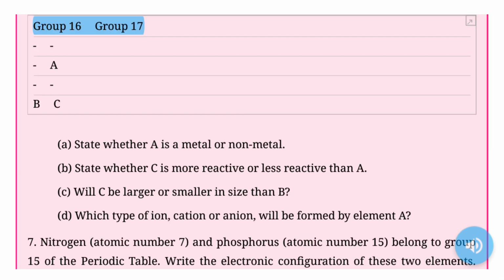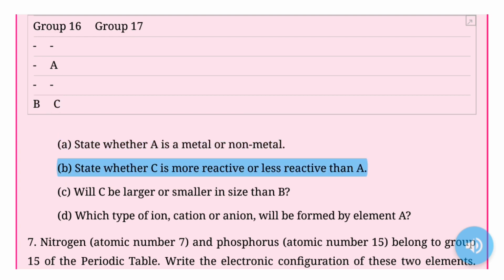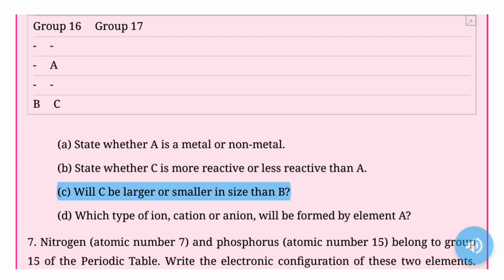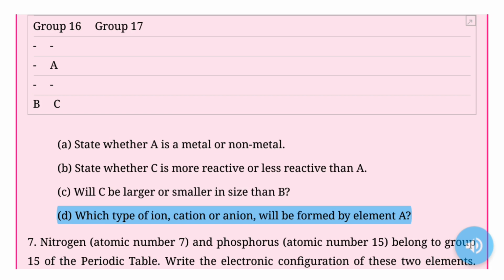6. The position of 3 elements A, B and C in the periodic table are shown below. Group 16, Group 17. A. State whether A is a metal or non-metal. B. State whether C is more reactive or less reactive than A. C. Will C be larger or smaller in size than B? D. Which type of ion, cation or anion, will be formed by element A?